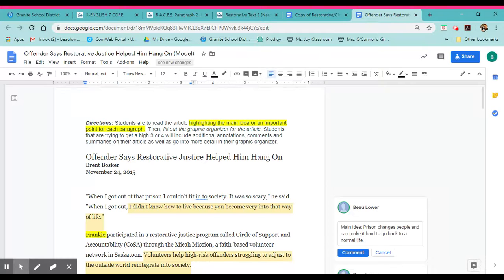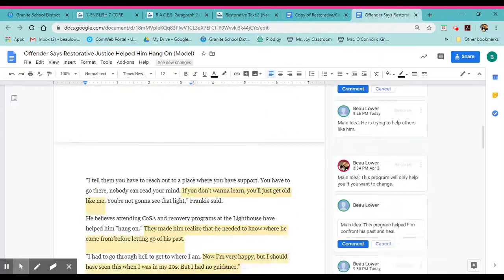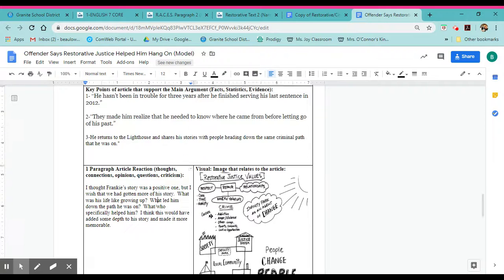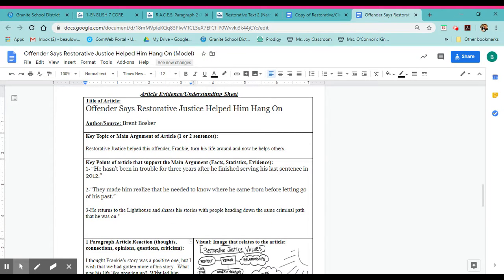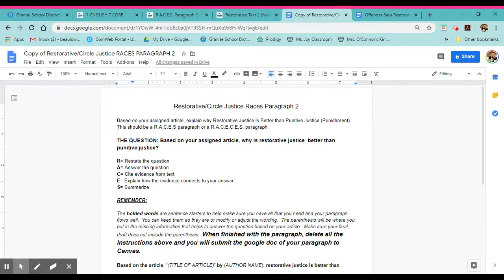Remember, the article that I had last time wasn't one of the options that you had, so it's a different article, but I went through and found the main idea of everything, and then I filled out my graphic organizer. So you can just use the information that you have here. In mine, the main idea was that restorative justice helped this offender, Frankie, turn his life around, and now he helps others. That was the main idea of my article. So maybe I can word that in some way to answer the question that I'm answering here.